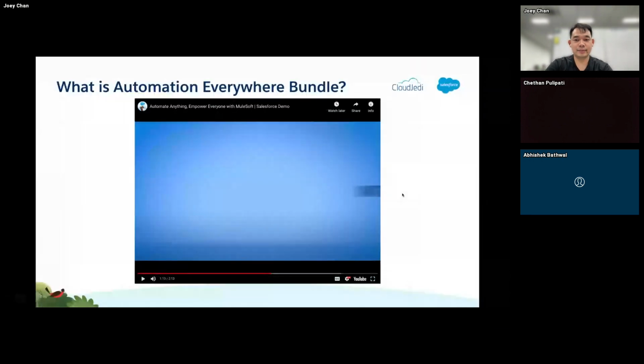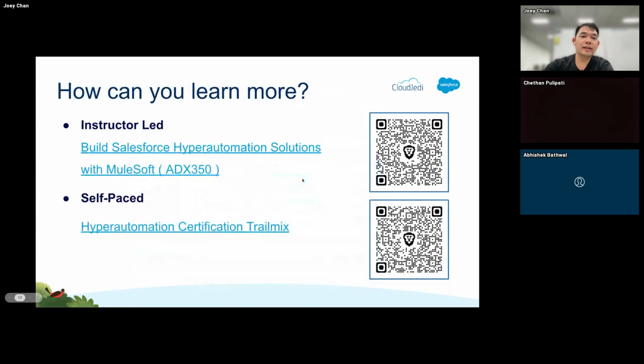And that's about it. And then the question is, how can you actually learn more? For those that have sponsors with your company, you could consider the instructor-led course being offered by Salesforce: Building Salesforce Hyper-automation Solutions with MuleSoft. And the other one is self-paced, using the hyper-automation certification.